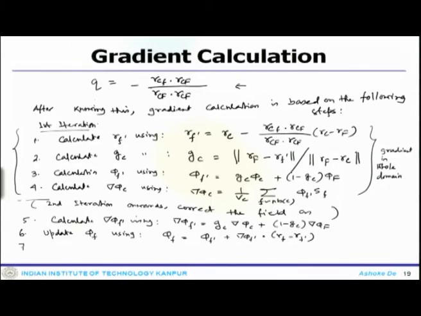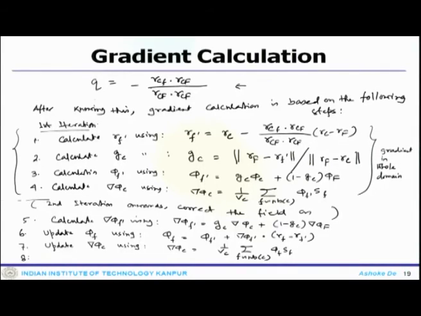Then the seventh step, you update your delta phi c using the equation of BC, summation of all the faces of phi f S f.